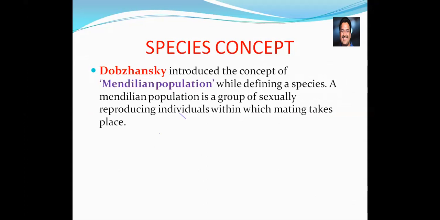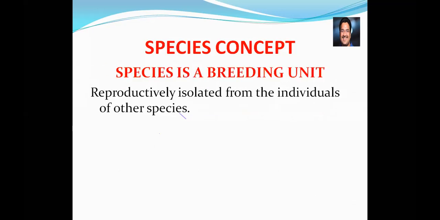Next, Dobzhansky. What did he say about the species? Dobzhansky introduced the concept of Mendelian population. While defining a species, a Mendelian population is a group of sexually reproducing individuals within which mating takes place. That is the opinion of Dobzhansky.